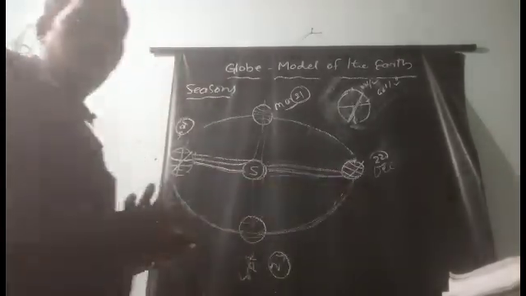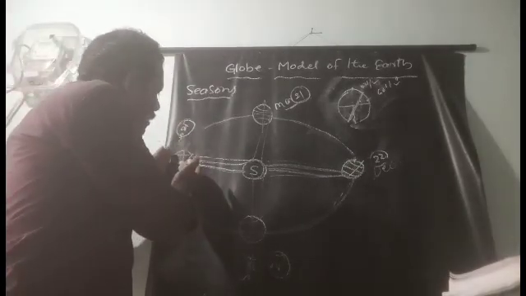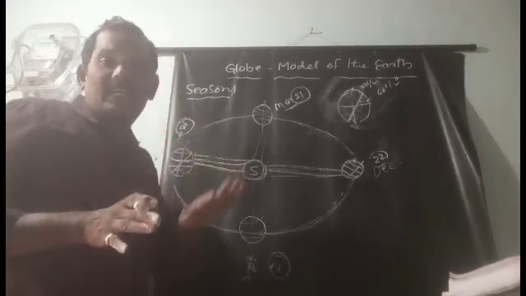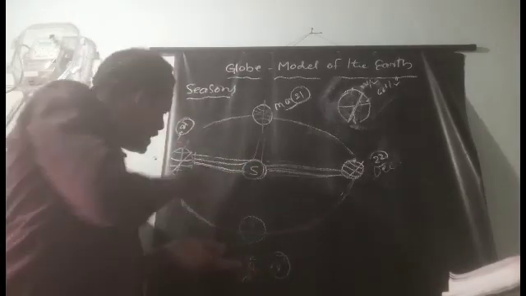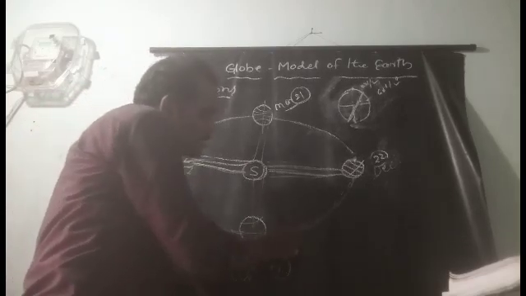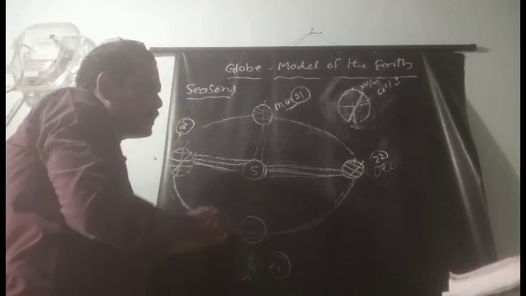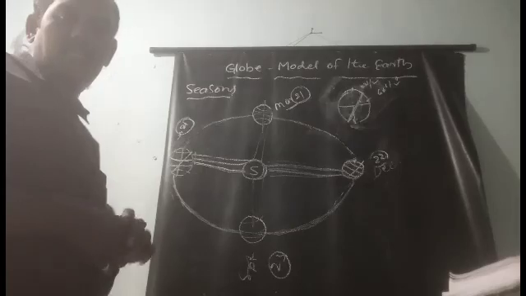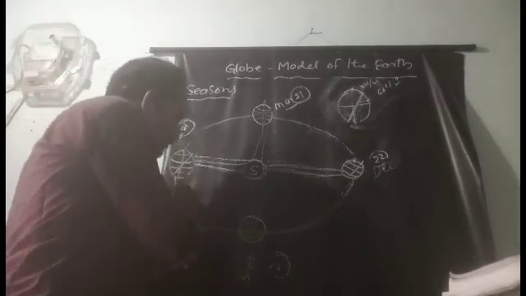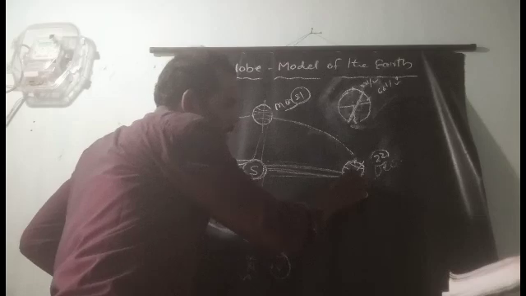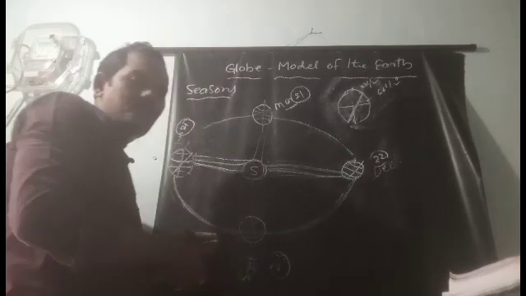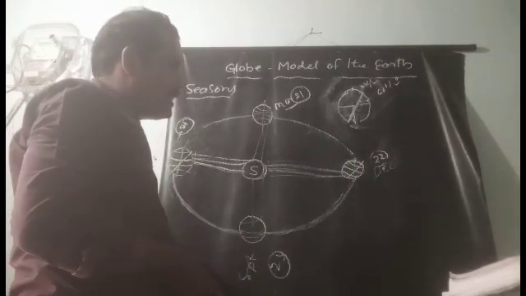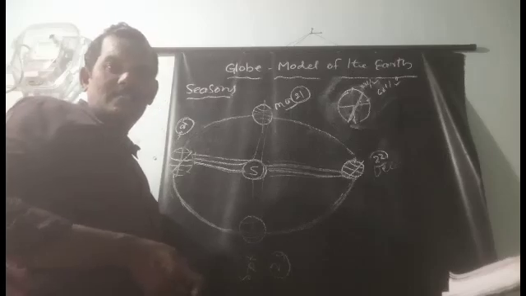These two dates are very important. From June 21st to December 21st, the northern hemisphere gets the heat and light directly, but gradually this is reduced. The temperature decreases gradually, and the daytime gradually decreases. By December we are completely in the winter season. Yes or no? The northern hemisphere is in the winter season, and the southern hemisphere gets into the summer season.